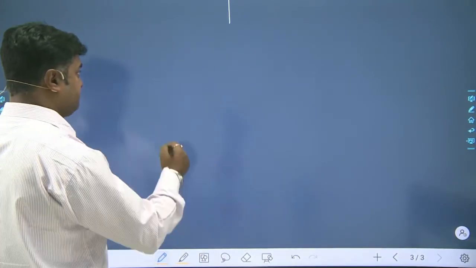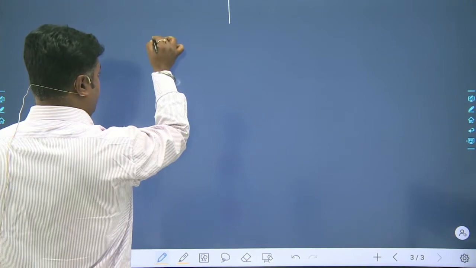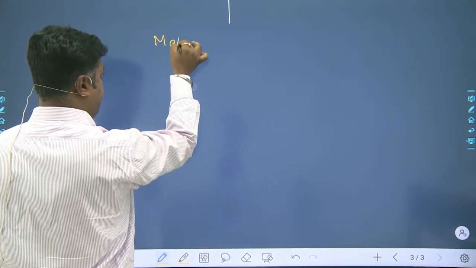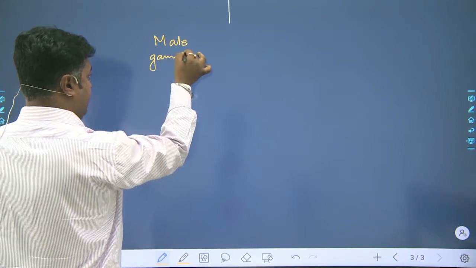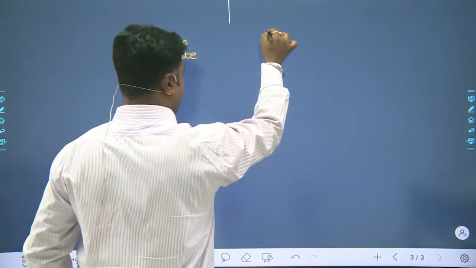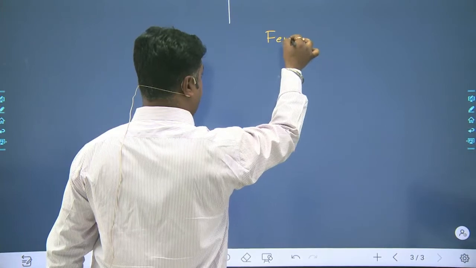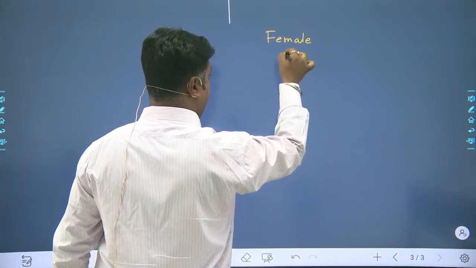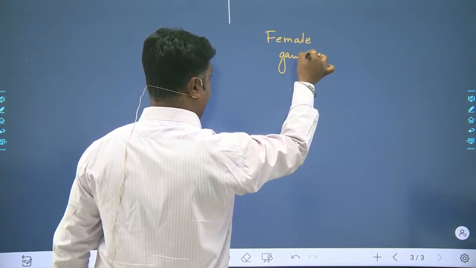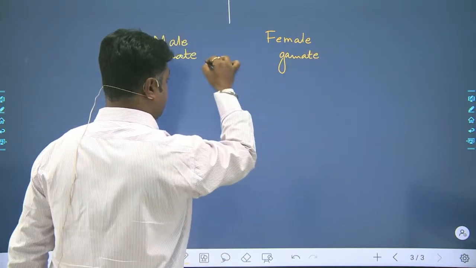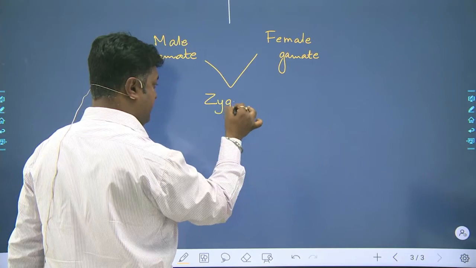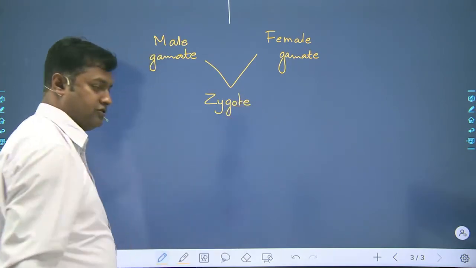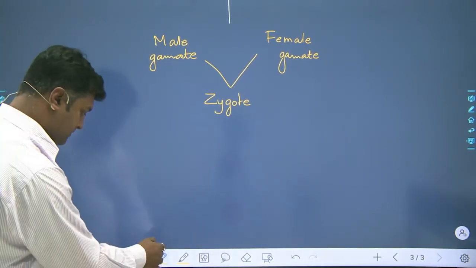First of all, suppose here is your male gamete and here is your female gamete. Both gametes unite and after union they form the zygote. We know this very well.